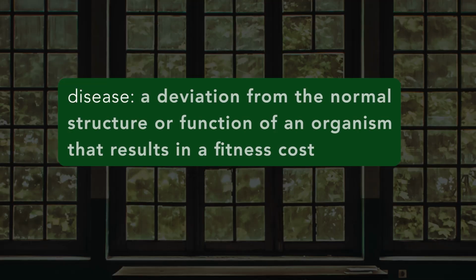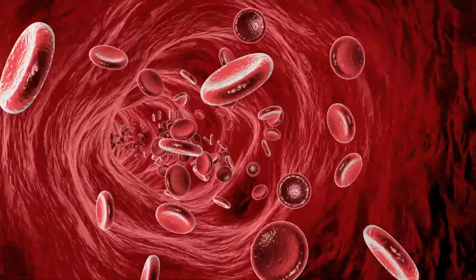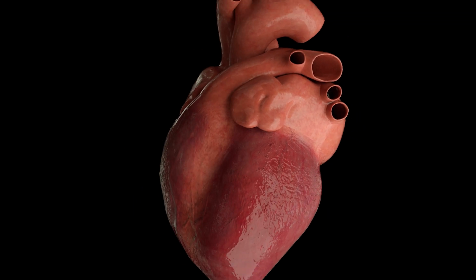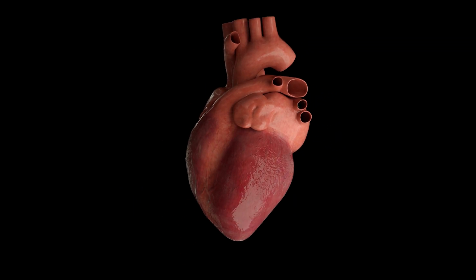A disease is a deviation from the normal structure or function of an organism, which results in a fitness cost. Now, there are communicable and non-communicable diseases. Heart disease occurs when your heart doesn't have its normal, healthy function, resulting in a fitness cost. But heart disease is not communicable. In these videos, we'll be talking about communicable diseases, where the presence of a parasite causes a deviation from the normal structure or function of a host and results in a fitness cost to that host.